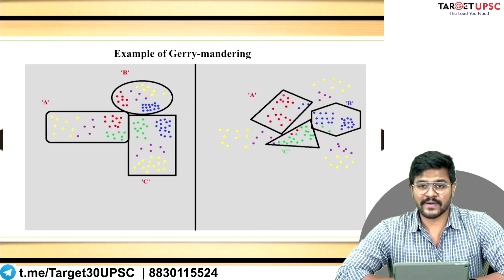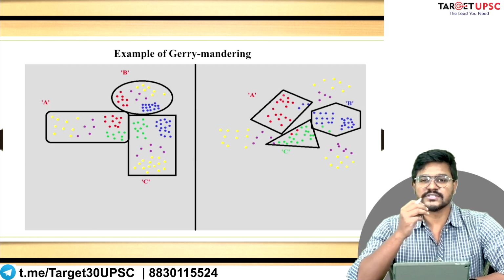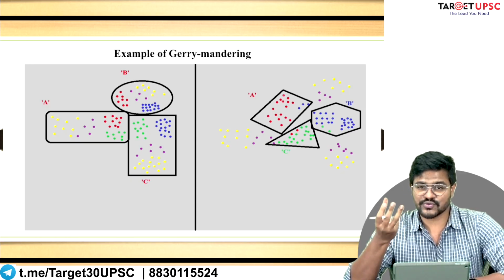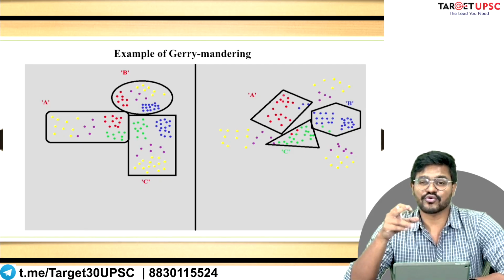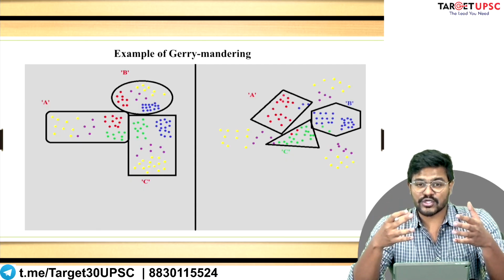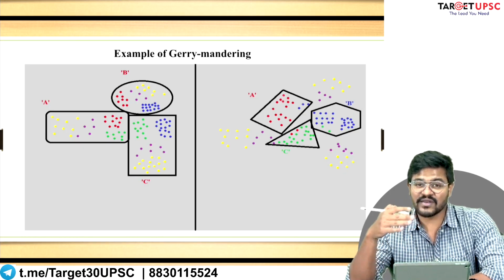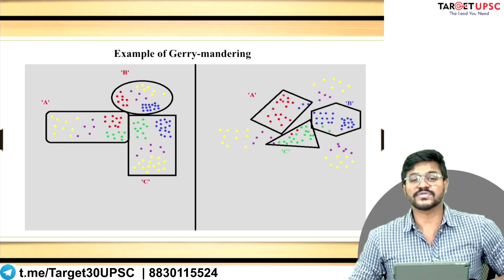So we were trying to understand this concept called gerrymandering. Now, what is gerrymandering? Gerrymandering is the purposeful or deliberate attempt at realignment of constituencies to benefit or to favor a certain political actor or a certain political party. So when constituencies are realigned in such a manner that they end up benefiting someone at the cost of someone else, that is considered to be an example of gerrymandering.